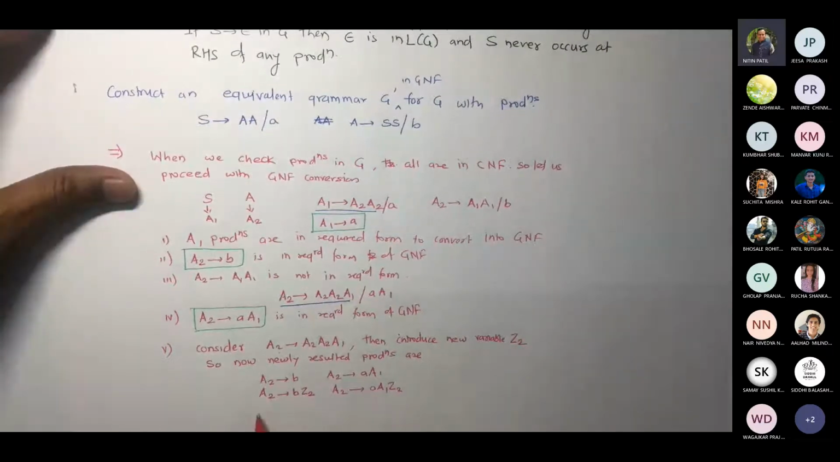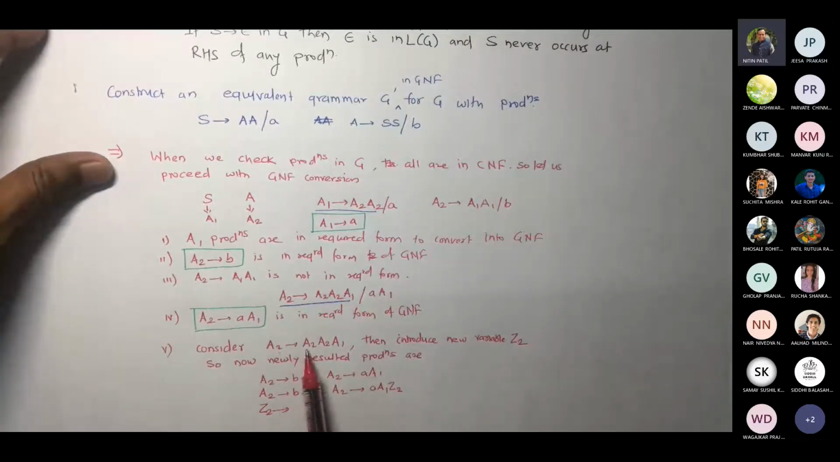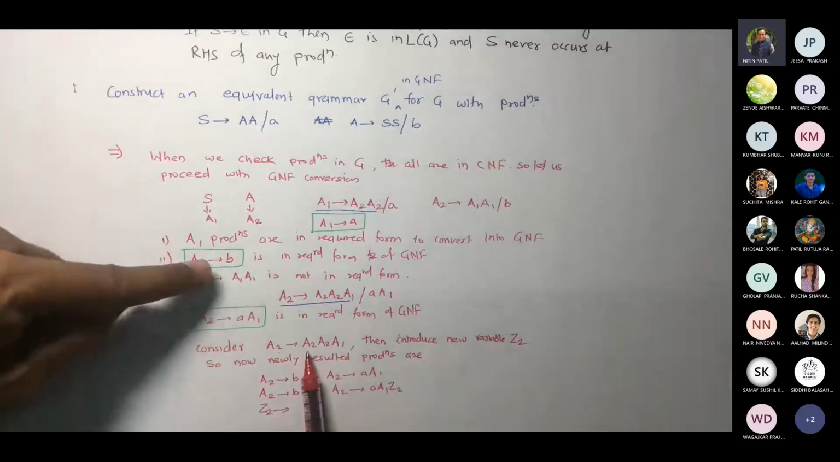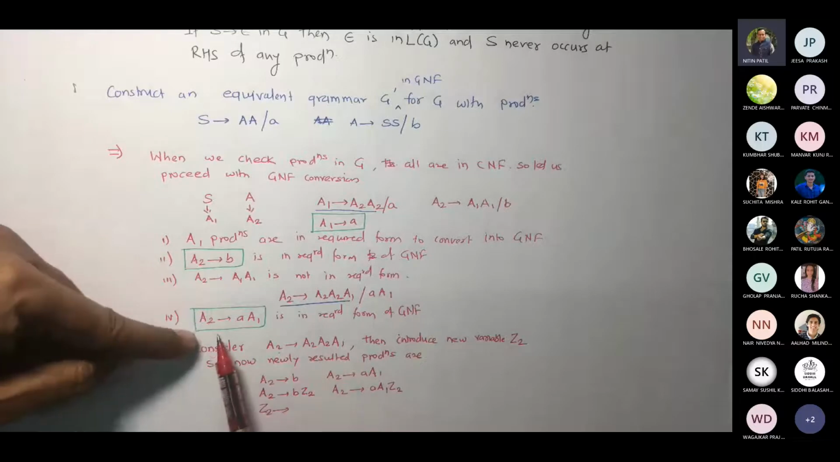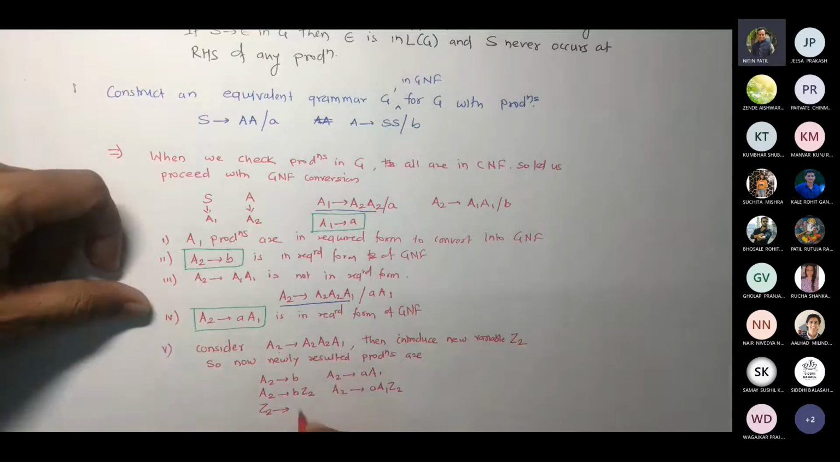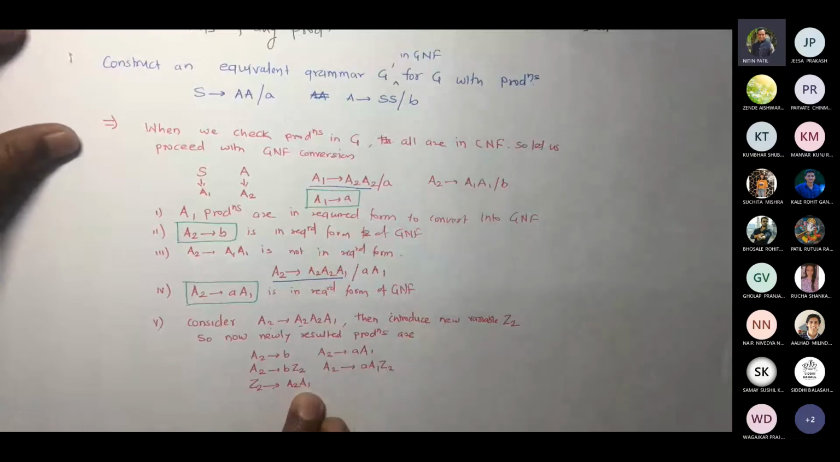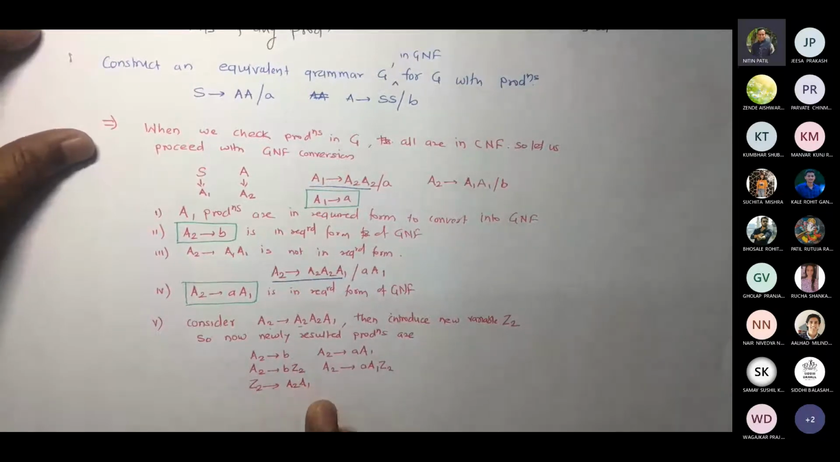Now what would be the Z2 productions? Now we have to write Z2. What do you write for Z2? Think of this: suppose I take A2 A2 A1. If I replace this A2 by B, I would get B A2 A1. If I replace A2 by A1, I will get A1 A2 A1. So this remaining part A2 A1, after deleting the first A2, I am going to pick this one. So I got Z2 gives A2 A1. Correct.